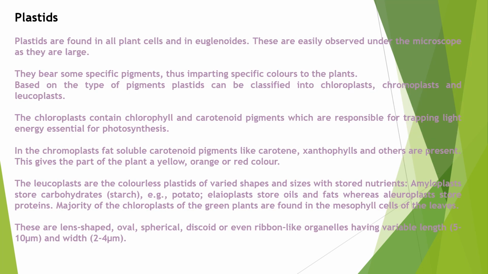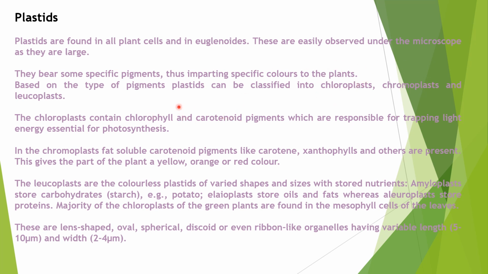Now let's discuss the plastids. Plastids are found only in plant cells, and also in euglenoids. Euglenoids belong to the protists: chrysophytes, dinoflagellates, euglenoids. These are easily observed under the microscope because they are very large in structure. They bear some specific pigments that impart colors to the plant. Based on the type of pigments, plastids can be of different types, for example, chloroplast, chromoplast, and leucoplast.